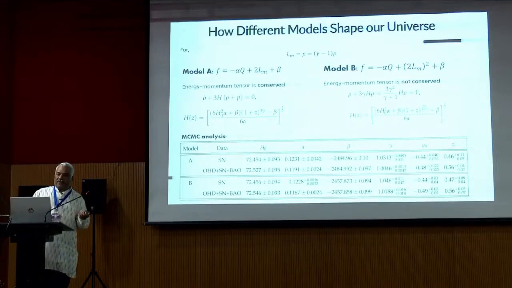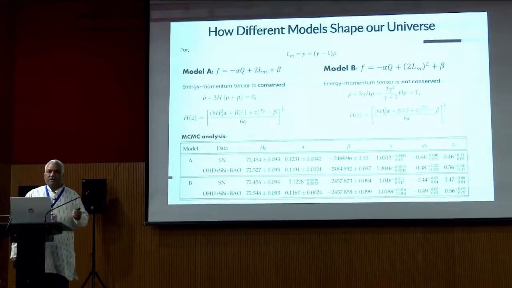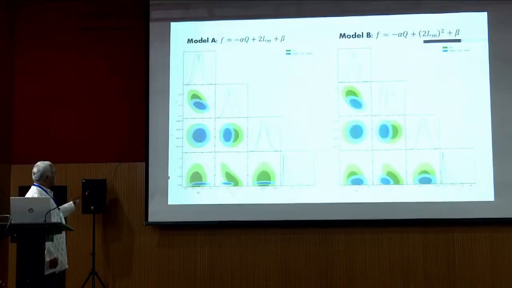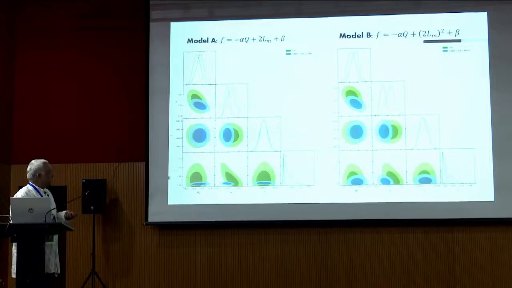And the values of alpha, beta, gamma, as I mentioned, we took from the 1 sigma and 2 sigma contour plots, the 68% accuracy. So these are the two contour plots for the linear model and the nonlinear model. These contour plots give us the values of H0, alpha, beta, and gamma.